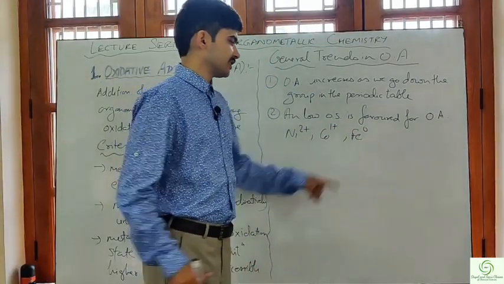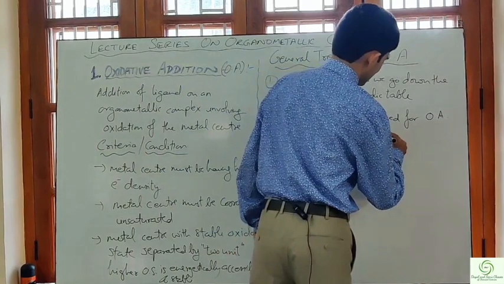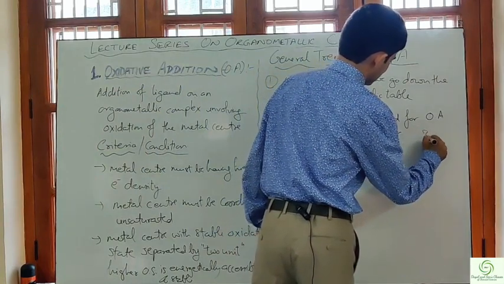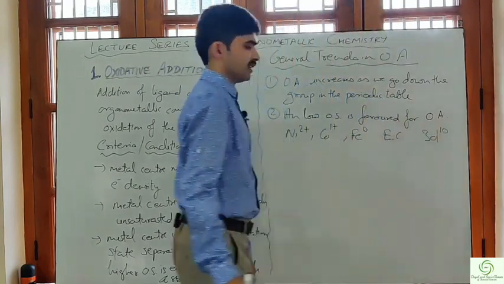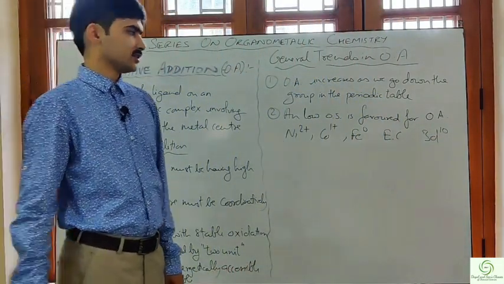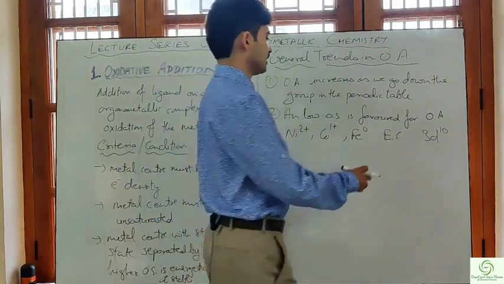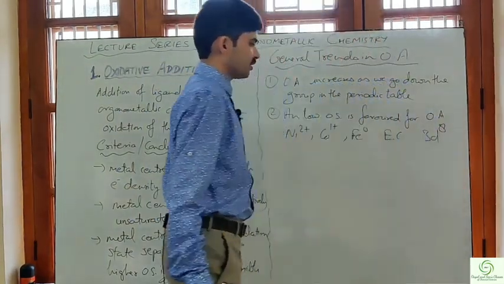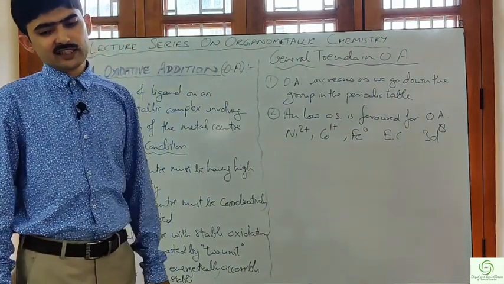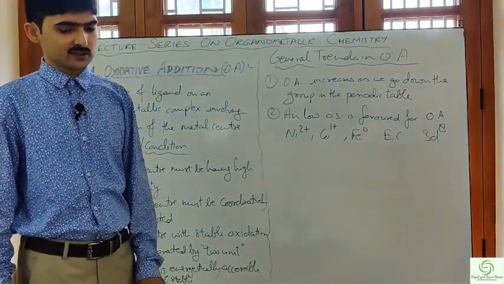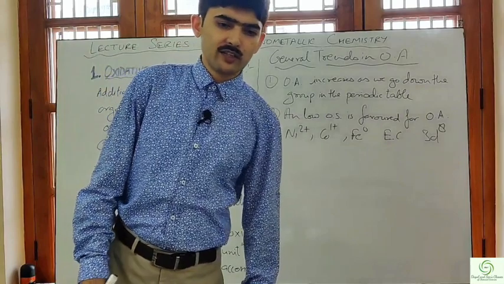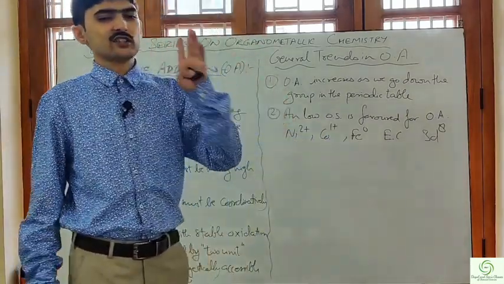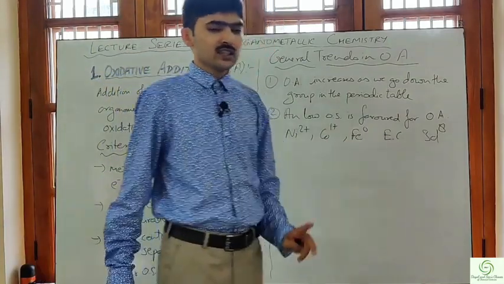In all these cases, the electronic configuration is 3d10, sorry, 3d8. In all these cases we have a 3d8 electronic configuration in the complex. Each of these contains 8 electrons in its valence shell.